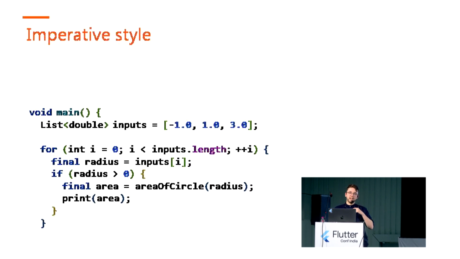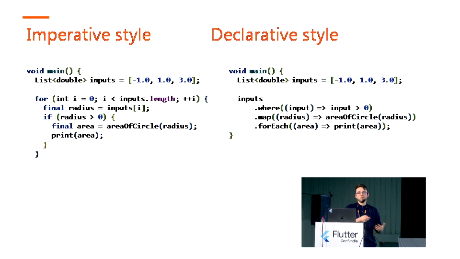And changing this implementation, adding something to it, can sometimes be challenging. So let's see what functional programming prefers. Functional programming prefers the declarative style, where we are specifying what to do instead of how to do it.